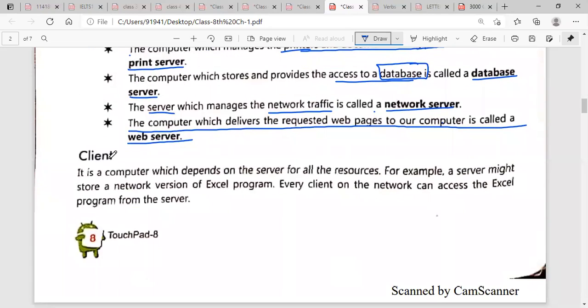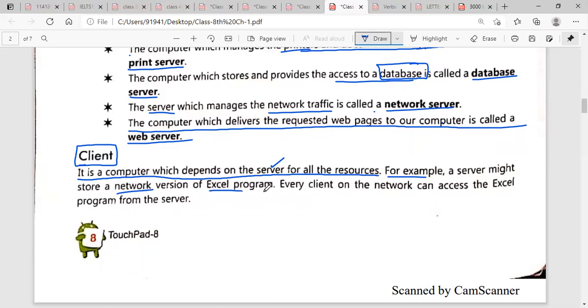Next, client. What is a client? Underline this. A client is a computer which depends on the server for all the resources. It is also a computer, and it depends upon the server for all the resources. Everything the client receives comes from the server. For example, a server might store a network version of the Excel program.